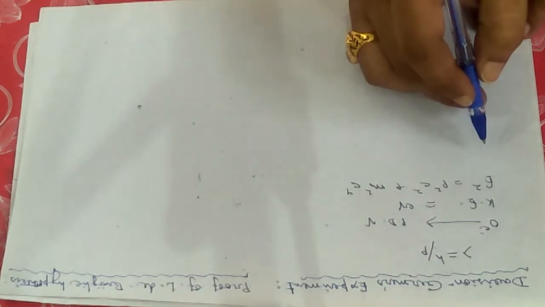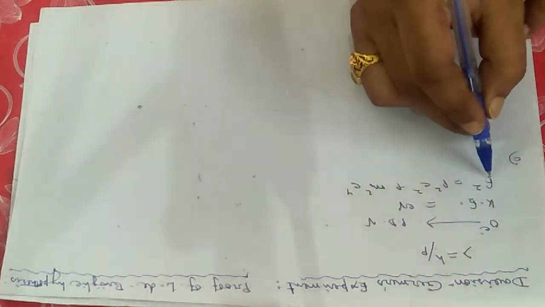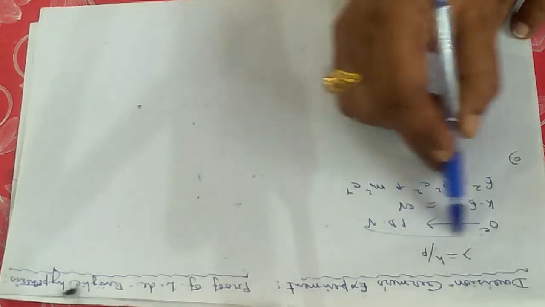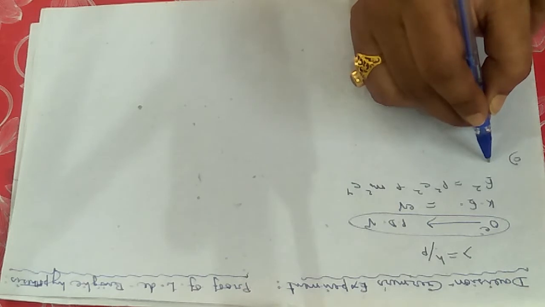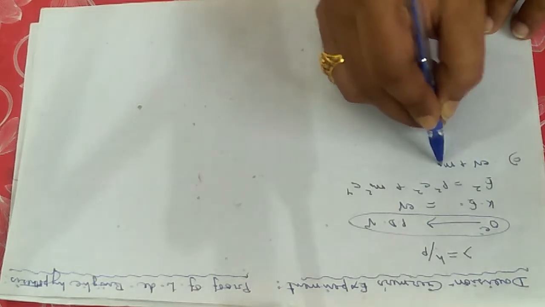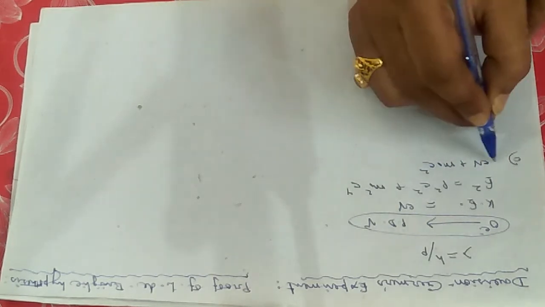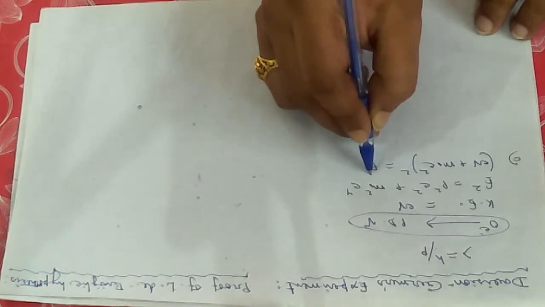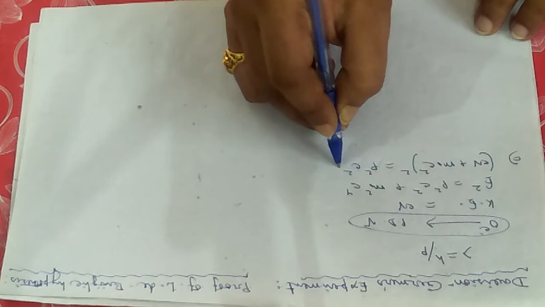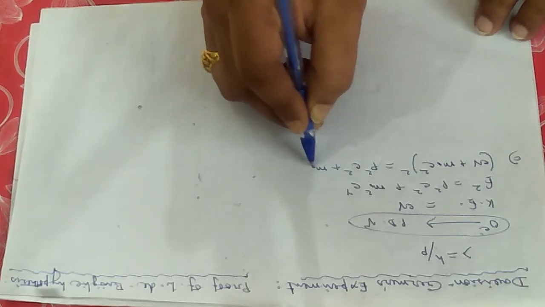This is Einstein's famous energy-momentum relationship. Here, instead of E, as the electron is subjected to the potential difference V, we will write eV plus m0 c square, where m0 c square is the rest mass energy of the electron, and the p square c square on the right hand side will be as before.